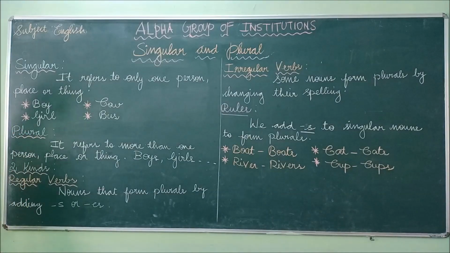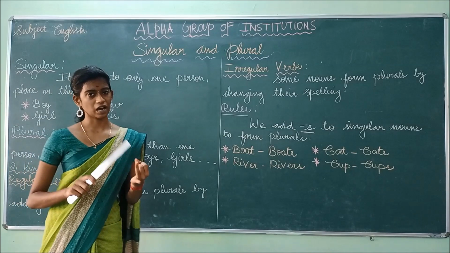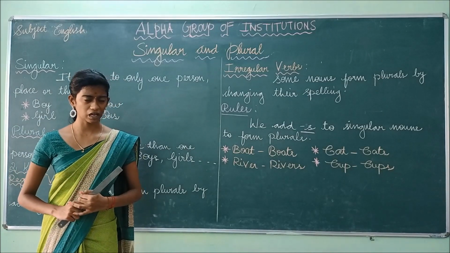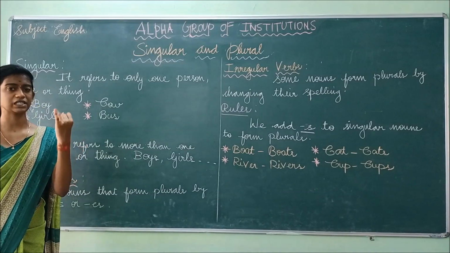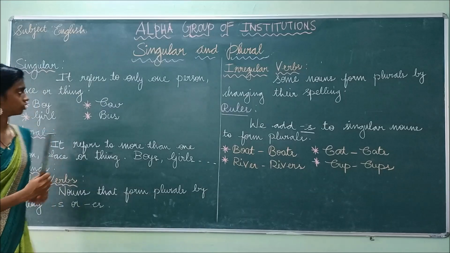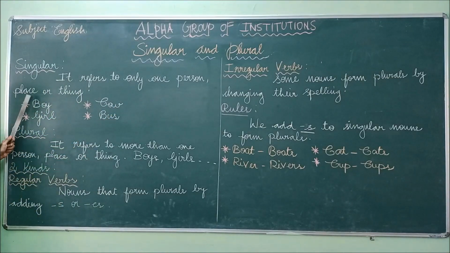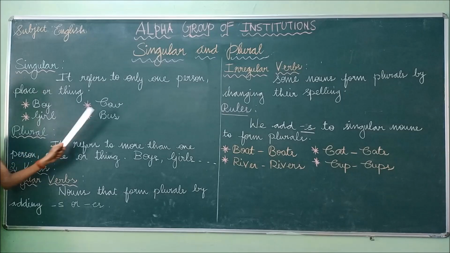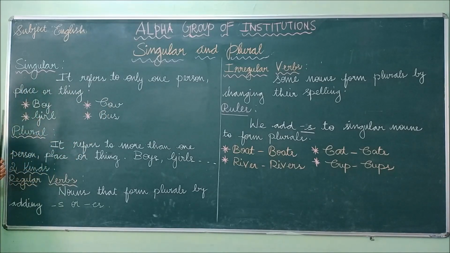Shall we recap from the first? So what are we seeing in this class? We are seeing about singular and plural. So what is meant by singular? Yes, if we refer to only one person, place or thing, it is known as singular. Examples are boy, girl, cow, bus. So these all represent singular nouns.